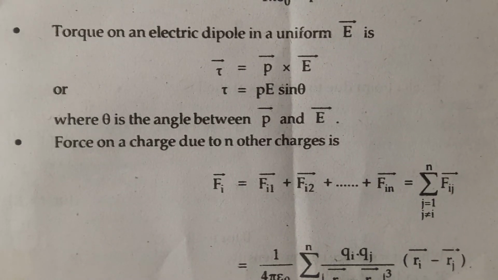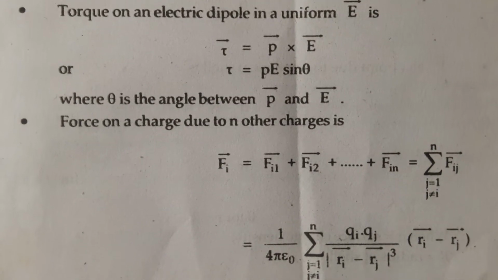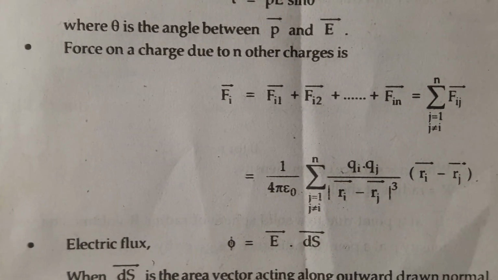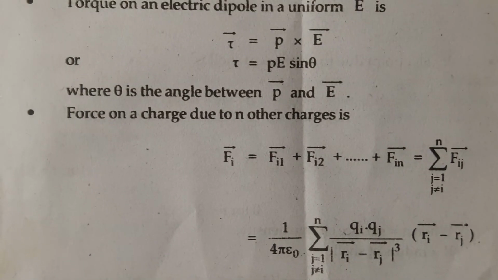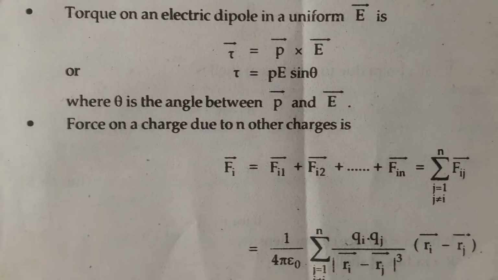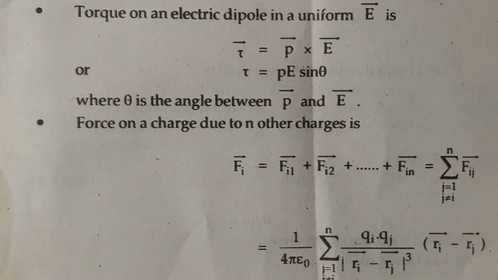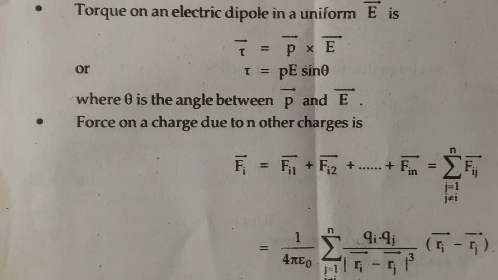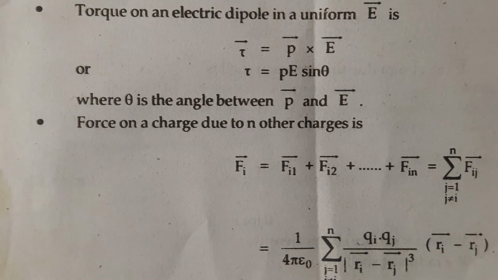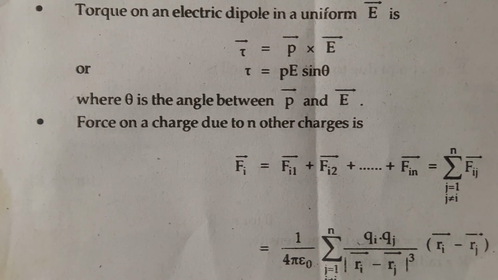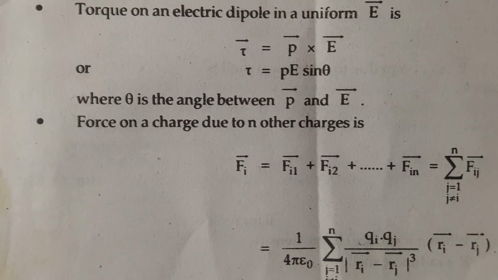Torque on an electric dipole in a uniform electric field. This is also one of the derivations. Sorry, I moved it a little more, let me readjust this properly. As you can see, torque is the cross product of the dipole moment and the electric field, which gives p E sine theta, where theta is the angle between the electric dipole and the electric field.